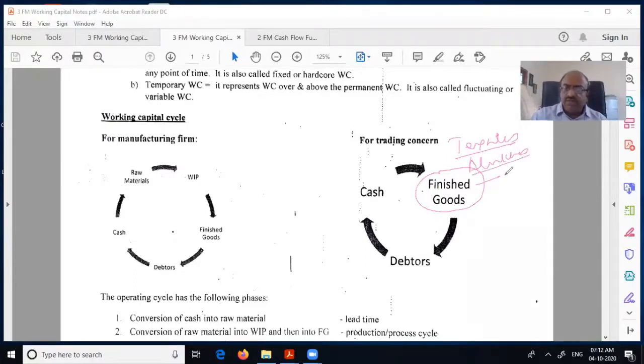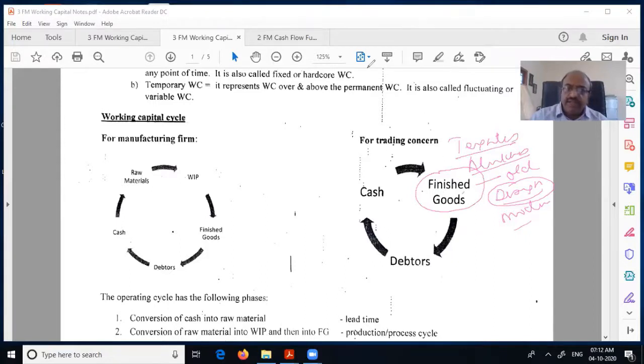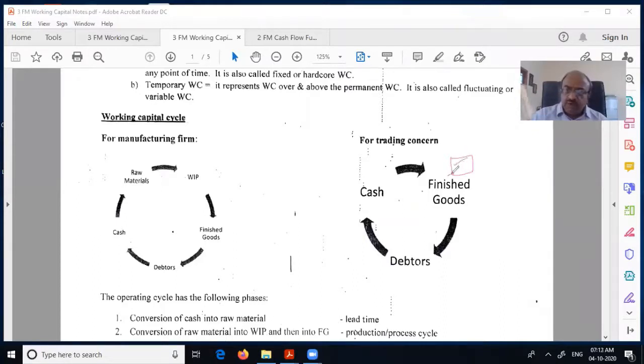Then if they keep some items which are always old items, old design, which is probably the 70s or 80s design, and Venus needs everything modern, will you go and buy it? No, obviously you'll not be interested, right? So what happens to the stock? This stock will sit there and it will not move. Suppose some stock they have got, but most of it is this. So this will sit there. It will not get converted into debtors or cash.